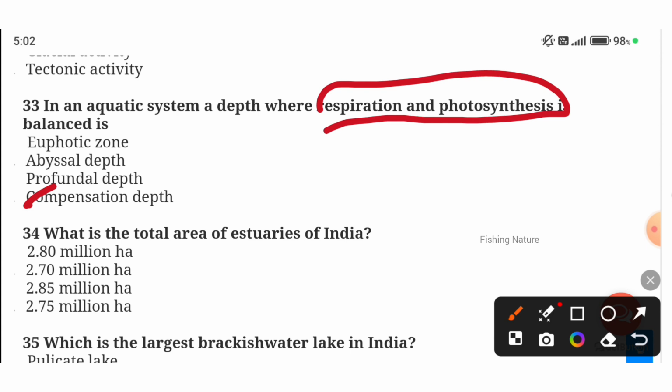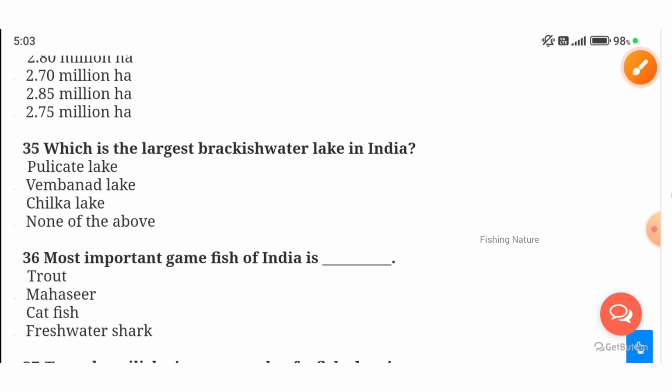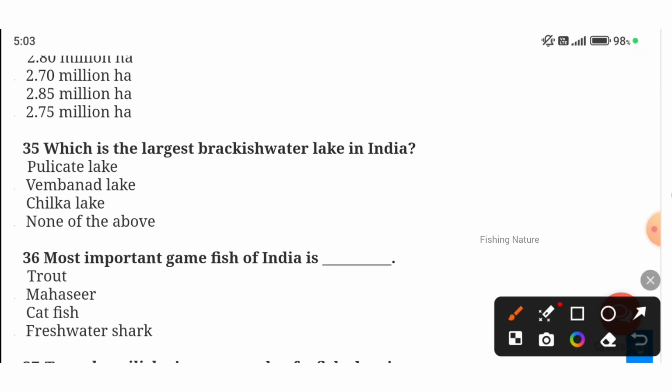Next, what is the total area of estuaries in India? How much is the area of estuaries in India? Can you guess this? It is having 2.70 million hectares of estuaries area in India. Next, which is the largest brackish water lake in India? Chilika Lake is the largest brackish water lake in India.